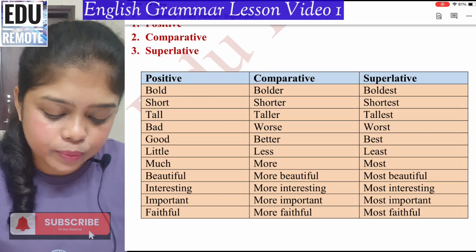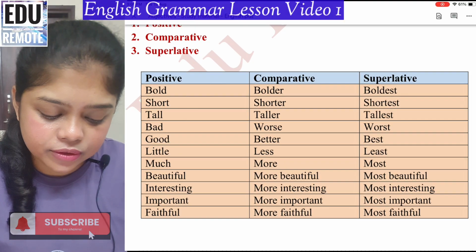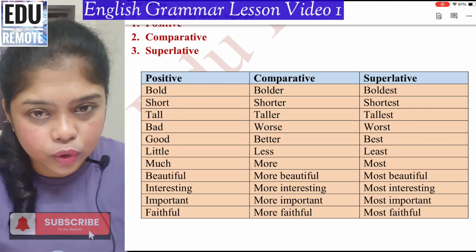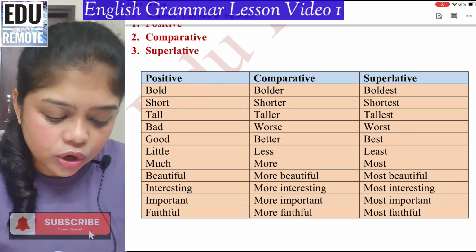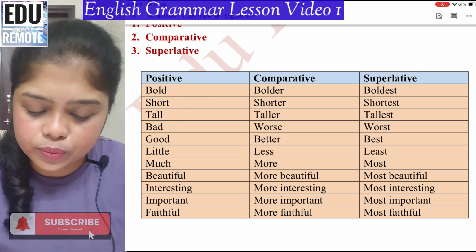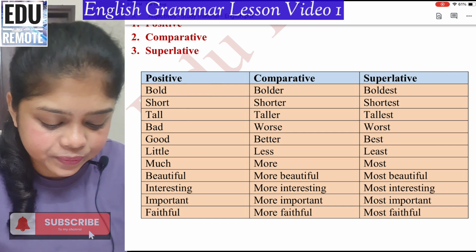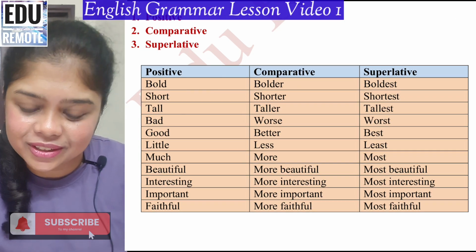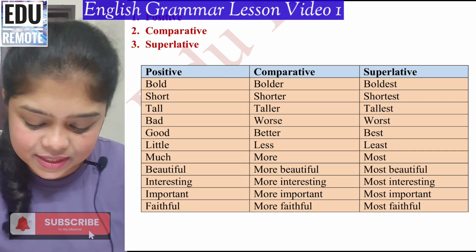So if we consider bold, for positive it's bold, comparative, bolder, superlative, it is boldest. Short for positive, comparative is shorter, superlative is shortest. For positive, it is tall, comparative is taller, superlative is tallest.